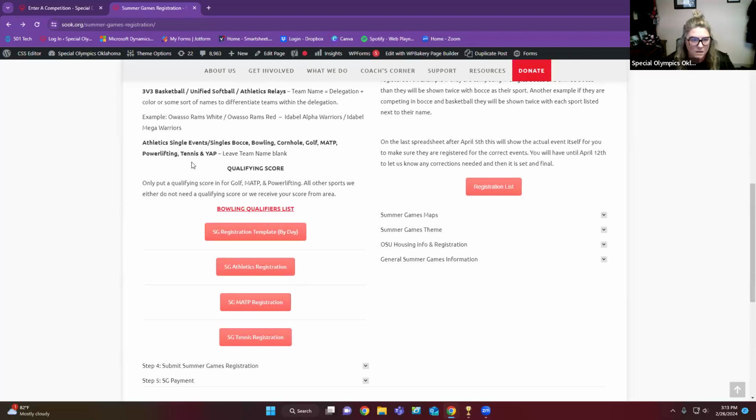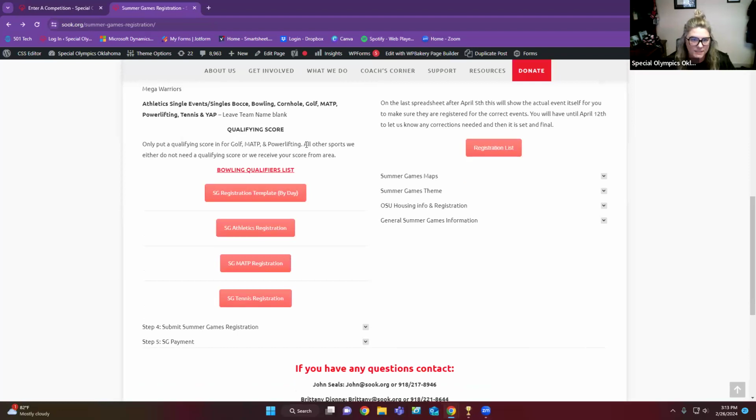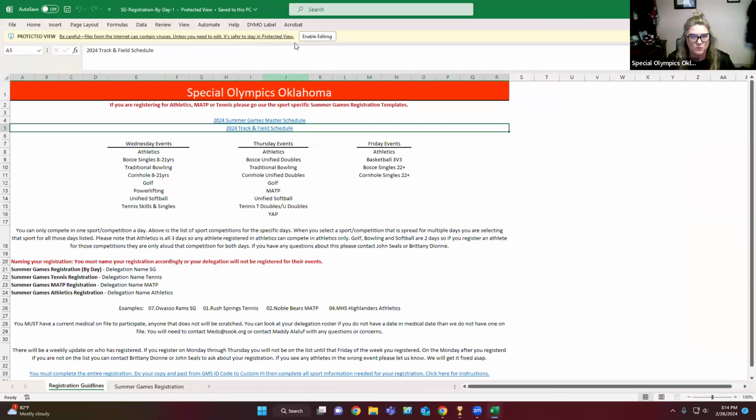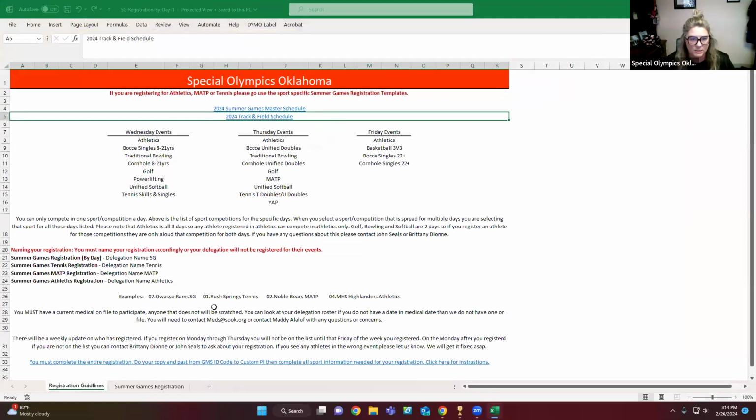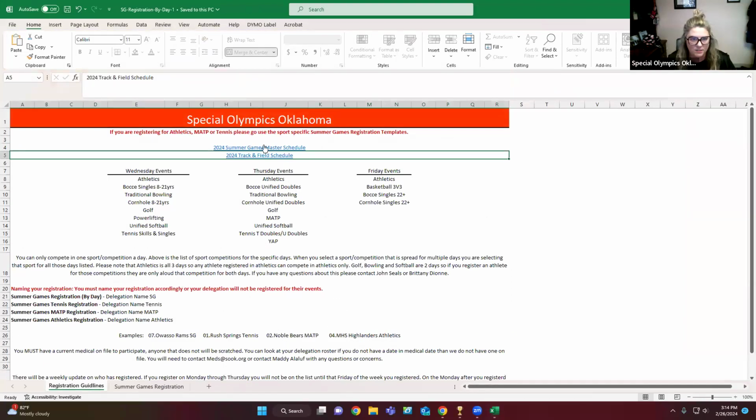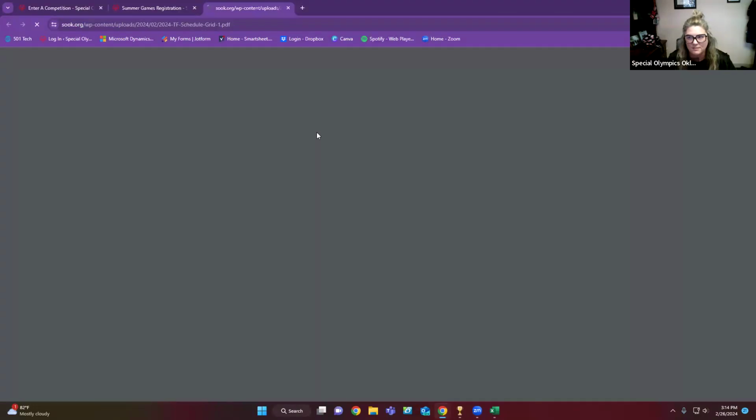You will need to put qualifying scores for certain events, so make sure that you put those in there. Just so you are able to see what they look like, we can go over it. I will open the file by day. When it opens, it will show this, enable editing. This is also here to help you, to show you which events are here. You can click the master schedule and the track and field schedule, which we will go over right now because that has changed. Okay, so again, John, if you want to go over this,